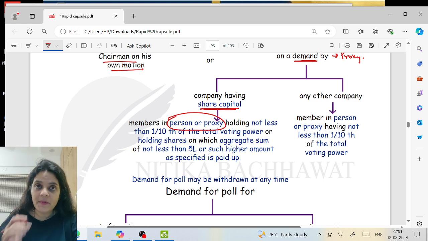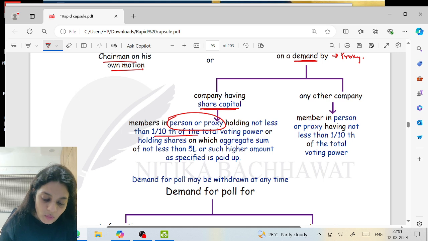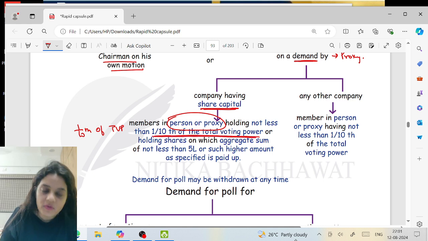How many people can make a demand? Not less than 1/10 of the total voting power. Or you are holding shares on which the paid up value is at least 5 lakh.